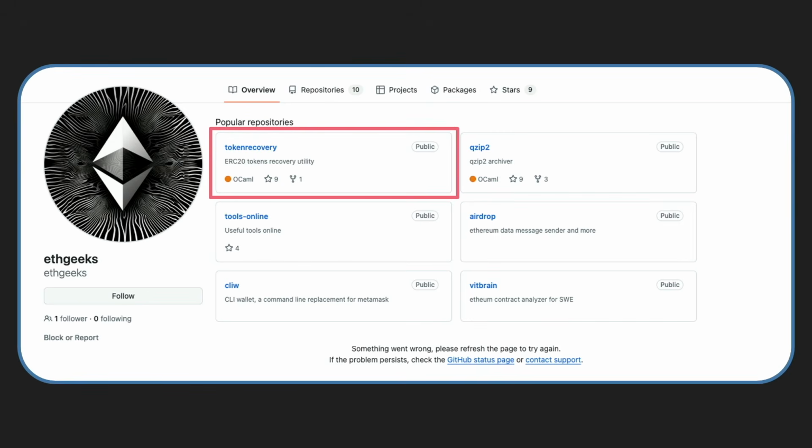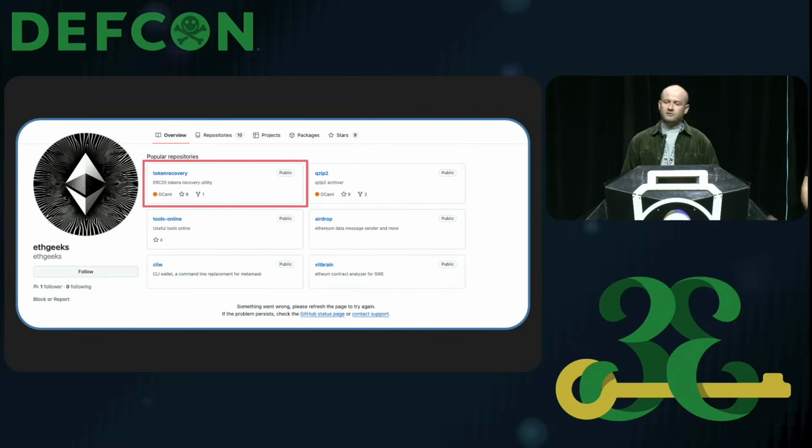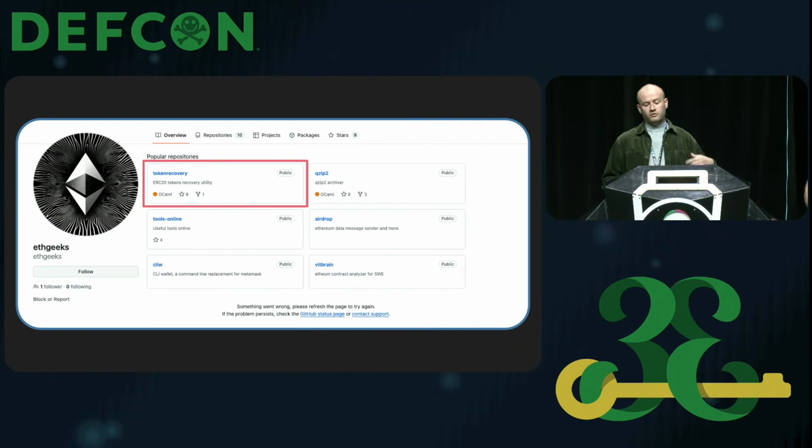So, as you can imagine, by this point, we had a number of malicious usernames to pivot on, along with target demographics for MUT1244. We also knew that they were interested in cryptocurrency and blockchain topics, and one username that kept reappearing in relation to this was ethgeeks. So we did some more digging and we discovered this GitHub profile with the ethgeeks name. Now, one of the popular repositories that this user had contributed to was for a tool named Token Recovery, which I've highlighted on screen here.